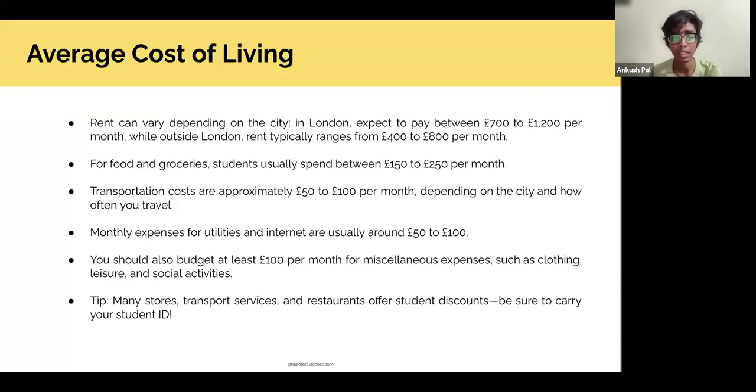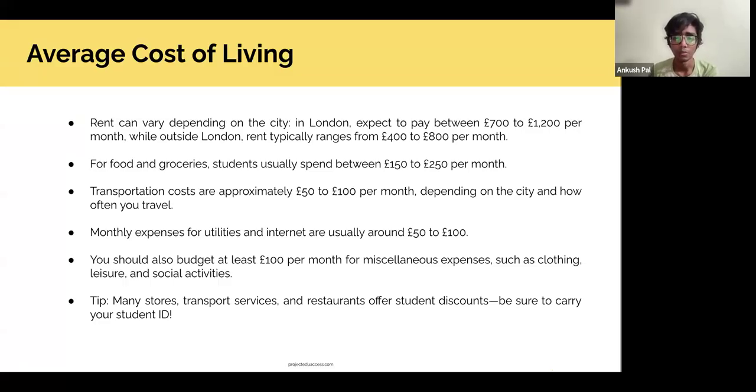The monthly expenses for utilities and internet are usually around 50 to 100, but for some accommodation, it's included within the rent. So when you're looking for a place to live, whether it's student housing or a private place, be sure that you ask them if all the utilities and expenses are included, because most places might not include them, but it's better to be upfront about it. So it's better if you ask them explicitly. Ask them if the council tax is included, if the gas, the electricity, the heating and water are included.